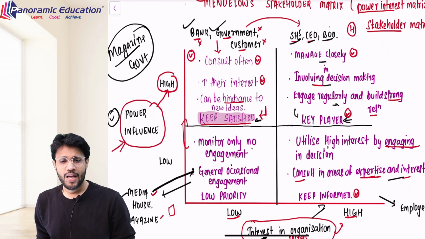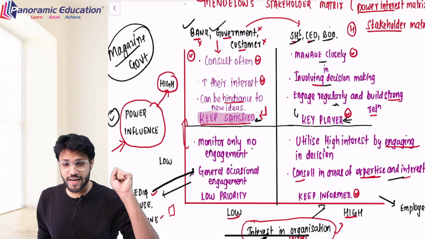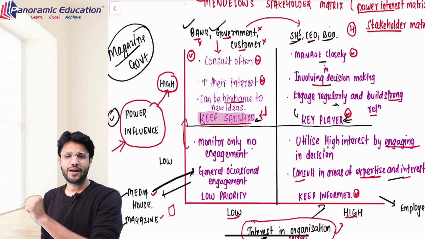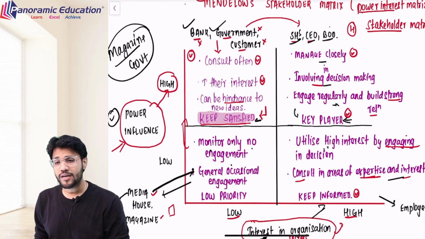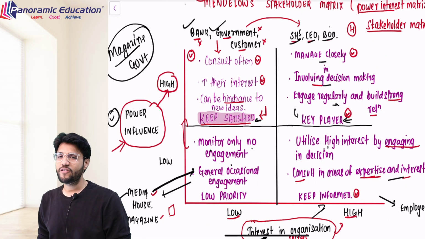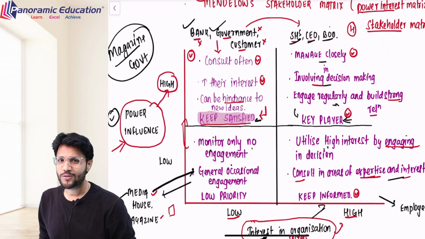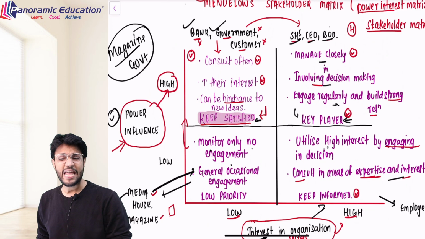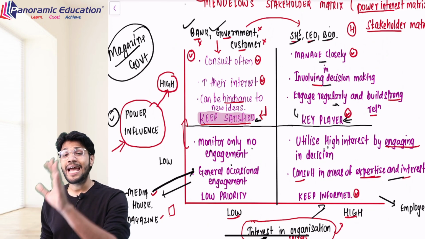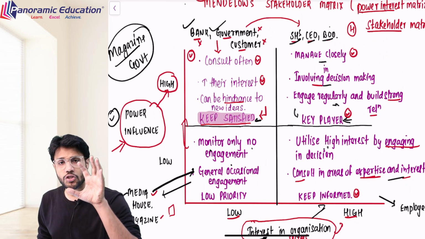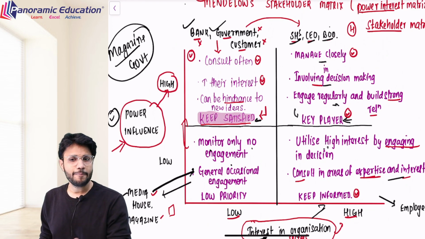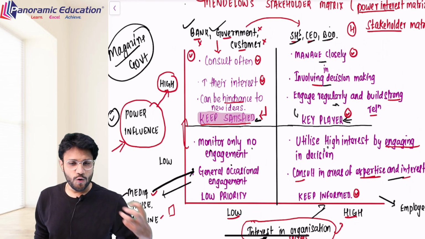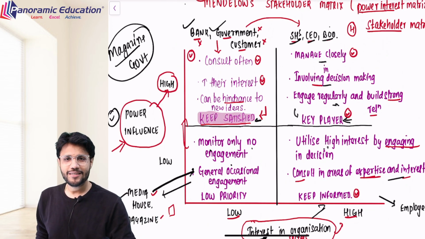Second category. Well, second category is where the persons are keeping high power over you and they are highly interested in the success of the organization. For example, shareholders, CEO or BOD. They keep a good power on your company, they can also remove you, but they are also highly interested in your company. Keep managing them closely, involve them in every decision making, engage them everywhere, bring a strong relationship with them. They are the key players. You cannot ignore them. Then your third category of person, so low power with low interest. Monitor. Why monitor?